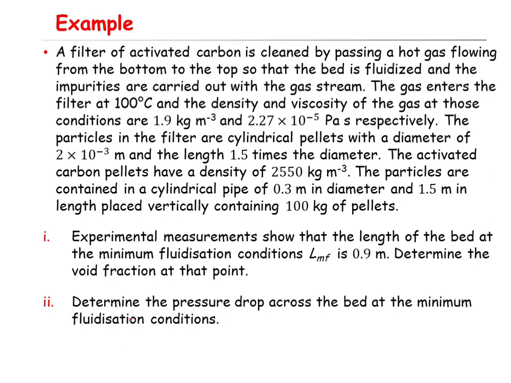Okay, the particles in the filter are cylindrical pellets with a diameter of 2 times 10 to the minus 3 meter and the length 1.5 times the diameter. Okay, so these are the boundary conditions. The activated carbon pellets have a density of 2550 kilogram per cubic meter. The particles are contained in a cylindrical pipe of 0.3 meter in diameter and 1.5 meter in length, placed vertically, containing 100 kilogram of pellets.